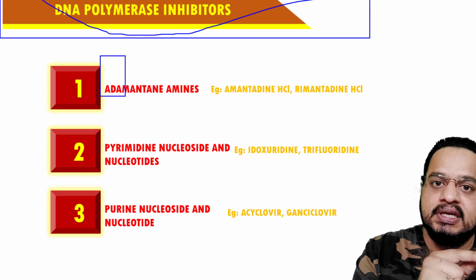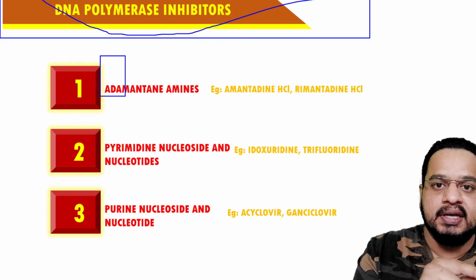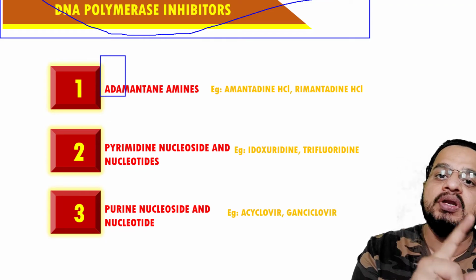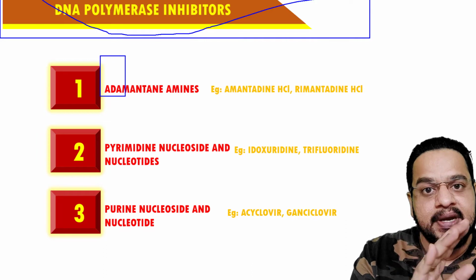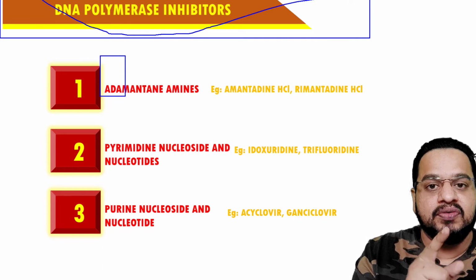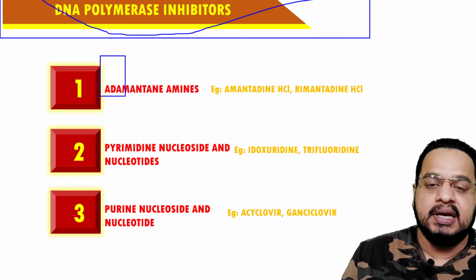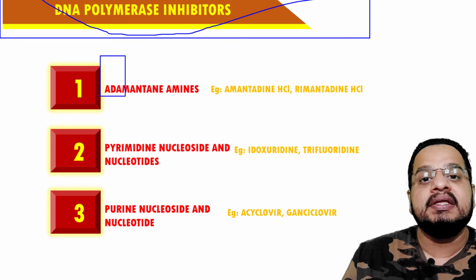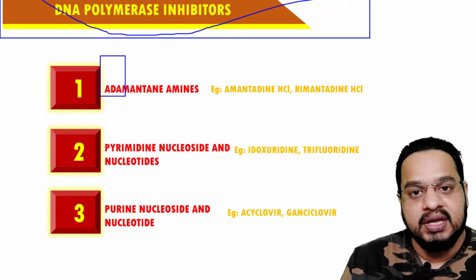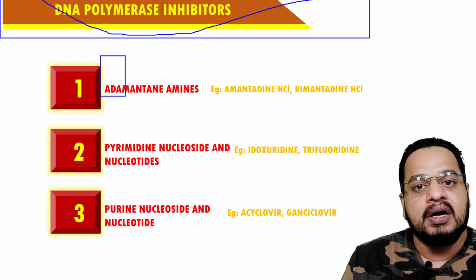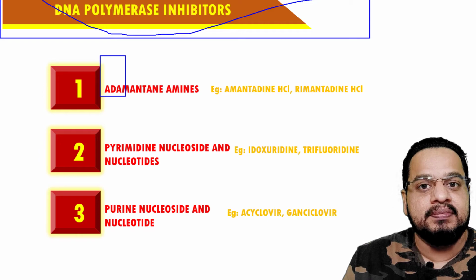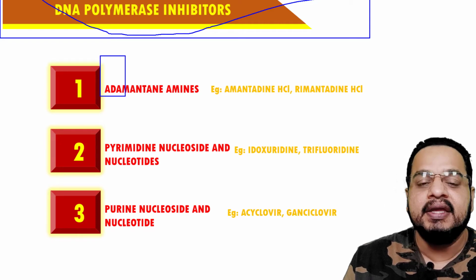You require this DNA polymerase enzyme, and if this DNA polymerase enzyme gets inhibited because of these pseudo metabolites, understand, then ultimately there is a blockage, and the replication of that viral DNA will not take place.